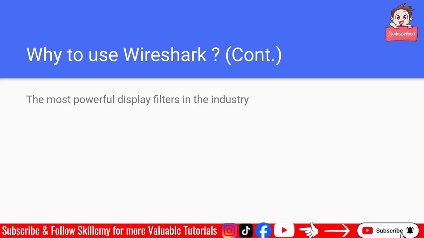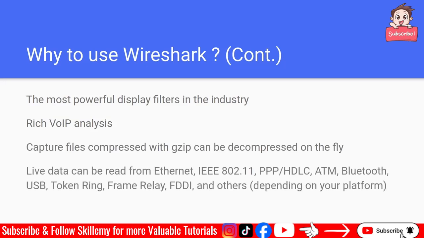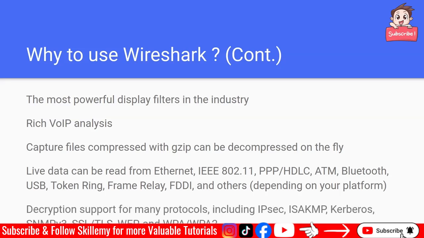Also, it has the most powerful display filters in the industry, rich VoIP, which is voice over internet protocol, analysis. Capture files compressed with gzip can be decompressed on the fly. Live data can be read from Ethernet, IEEE 802.11, PPP, HDLC, ATM, Bluetooth, USB, token ring, frame relay, FDDI, and others, depending on your platform. Also, decryption support for many protocols, including IPsec, ISAKMP, Kerberos, SNMPv3, SSL/TLS, WEP, and WPA and WPA2.